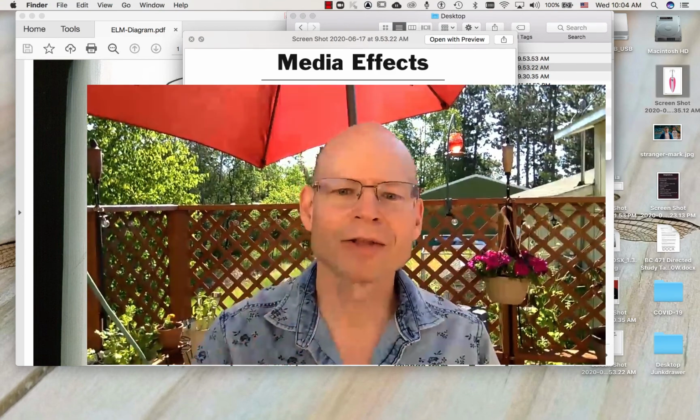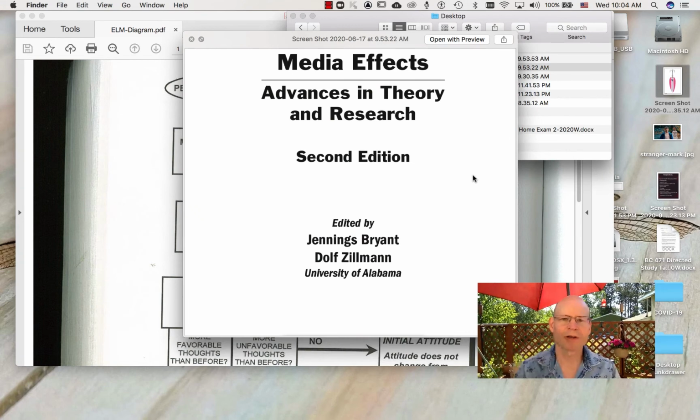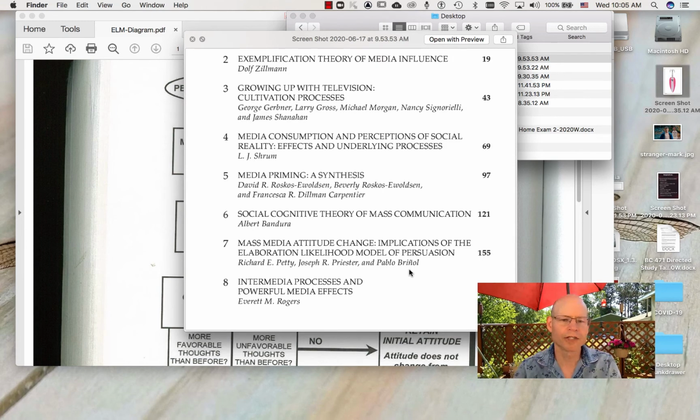So this model that I'm going to show you is a diagram from Media Effects, Advances in Theory and Research, second edition. There are later editions, but this was the diagram that I had on hand, and it still stands the test of time. The chapter within this textbook is Mass Media Attitude Change, Implications of the Elaboration Likelihood Model of Persuasion by Petty, Priester, and Brinol.